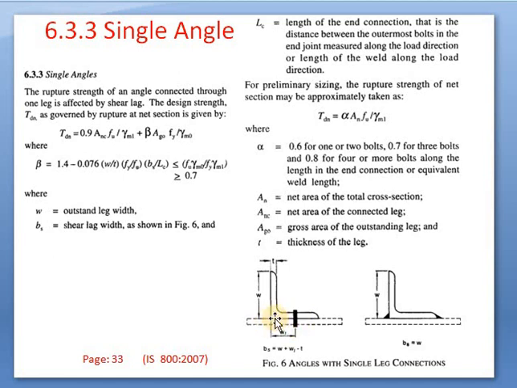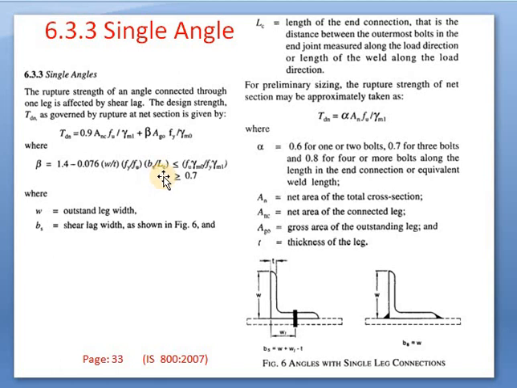So this distance is WT, this distance is W, and this distance is thickness. So the formula of BS is given here: BS is equal to W plus WT minus T. Together this forms BS, which has been taken in this formula. So W is the outstanding leg, T is the thickness, and Fu, Fy have been mentioned in the code.